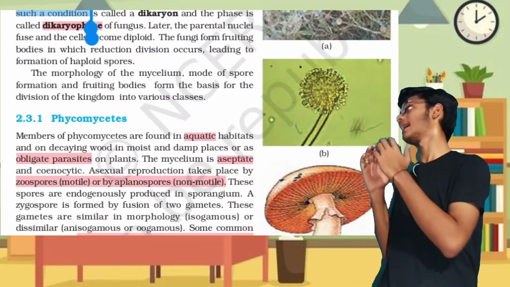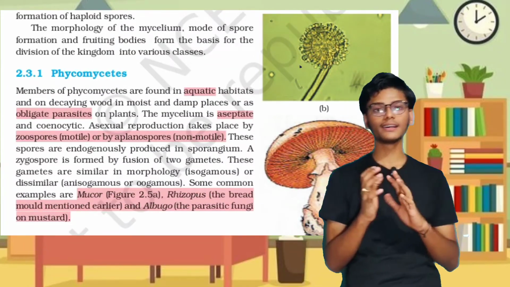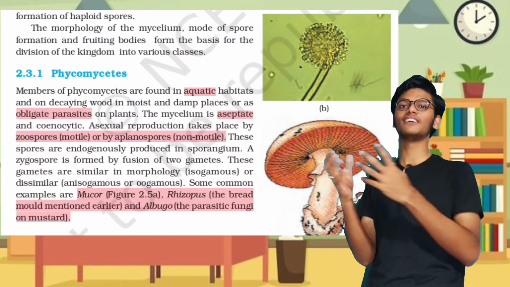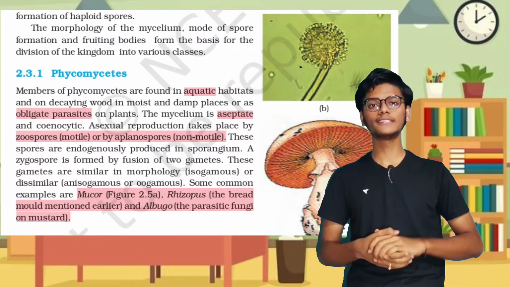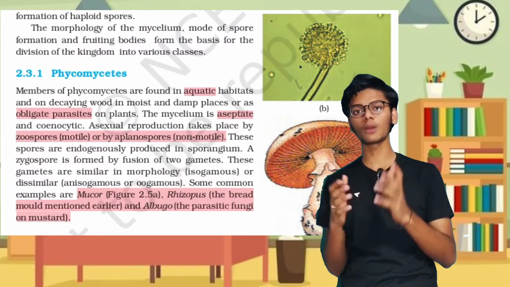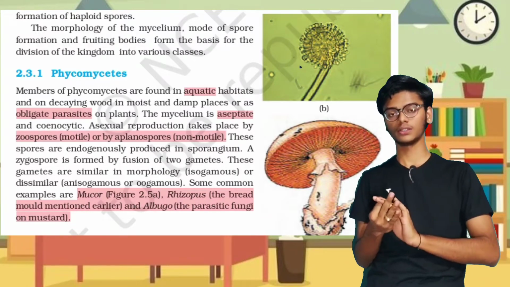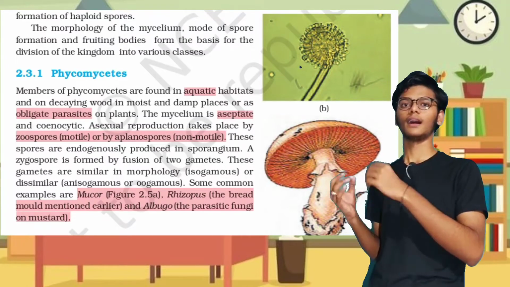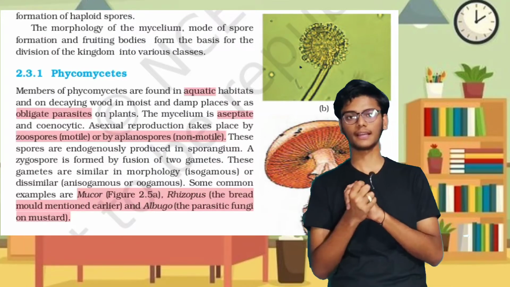First let us see Phycomycetes, which are aquatic and obligate parasites. They take birth as parasite, lead life as parasite, and die as parasite. Throughout the life it is parasite, so it is known as an obligate parasite. These form zoospores and aplanospores. Examples for this are Mucor, Albugo and Rhizopus.